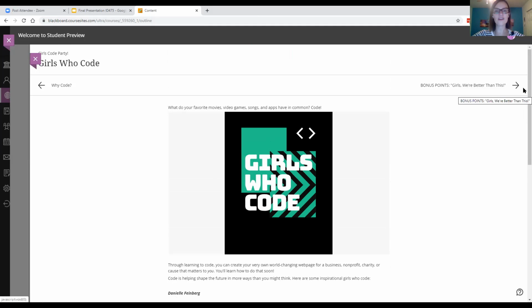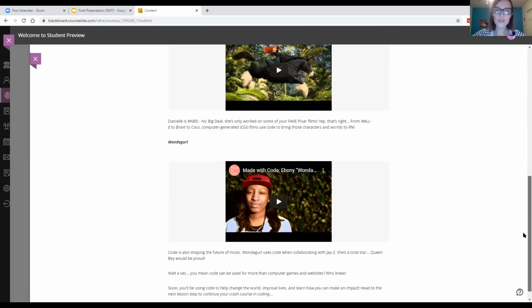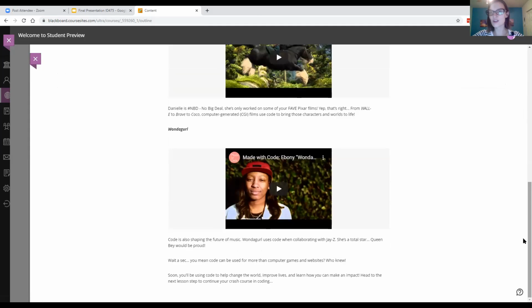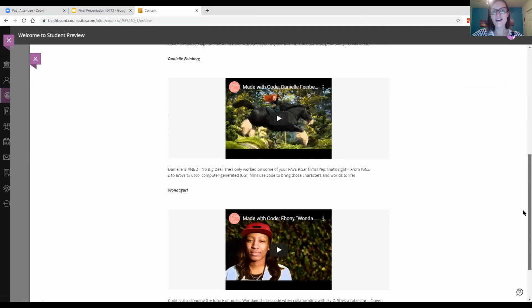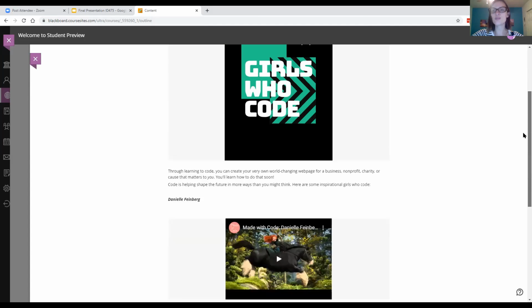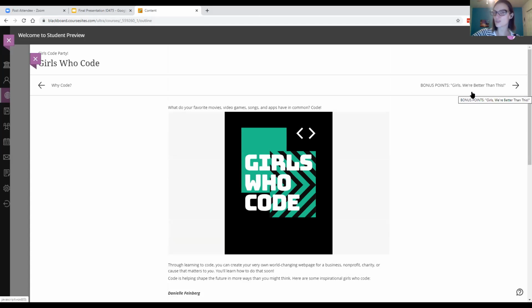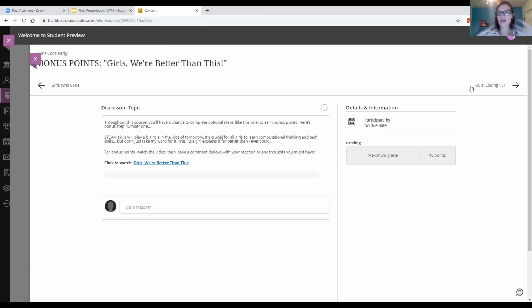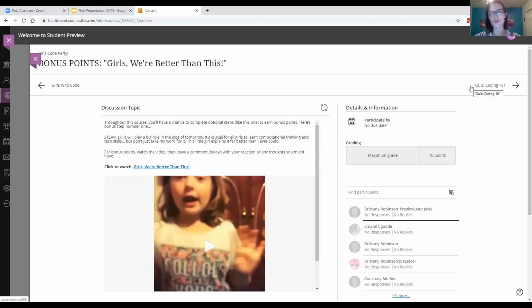And right up front, from the first lesson, we're trying to illustrate to them why it's important to code, and also introduce them to other teenage girls who are using code to make a difference in their world. I'm trying to highlight people who are using code for things besides just websites, because you can use code at Pixar for animated films, you can use it to make music, you can use it for fashion. There are so many different implications of code.